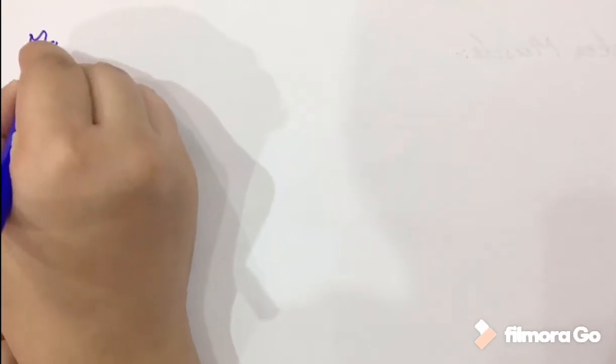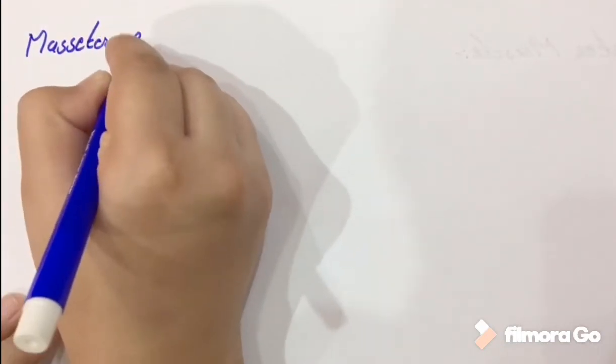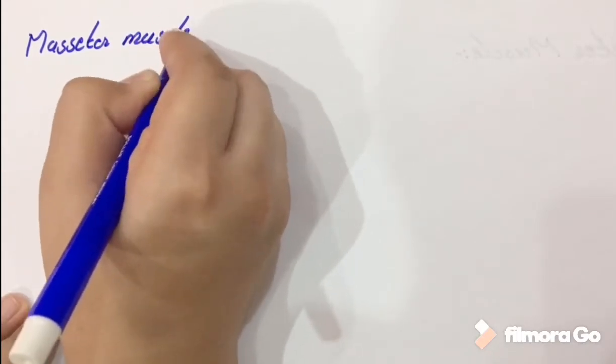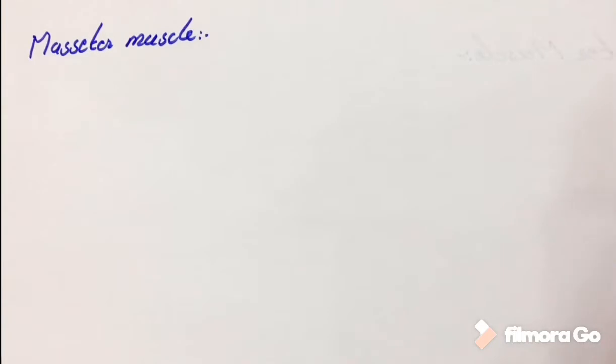Let's start with the first major muscle or primary muscle, that is masseter muscle. Masseter muscle is the thick muscle and most powerful muscle of mastication. It is four-sided, quadrilateral in shape. It has superficial and deep portions. Its fibers are arranged in multipinnate.